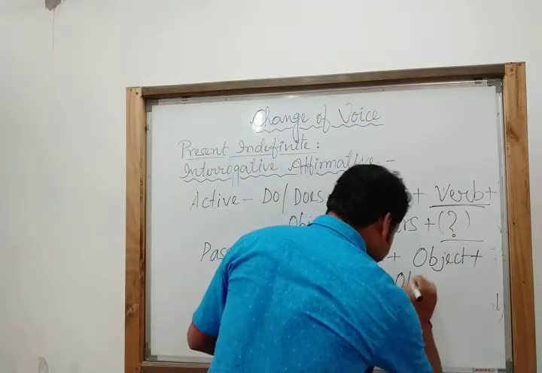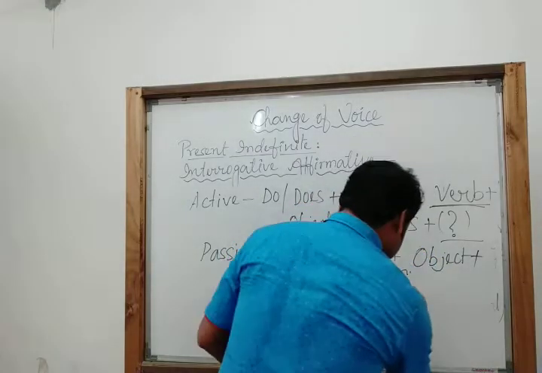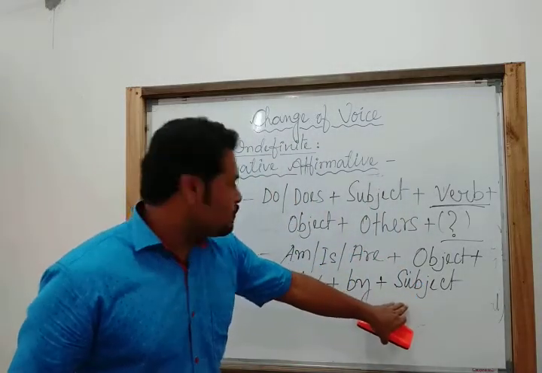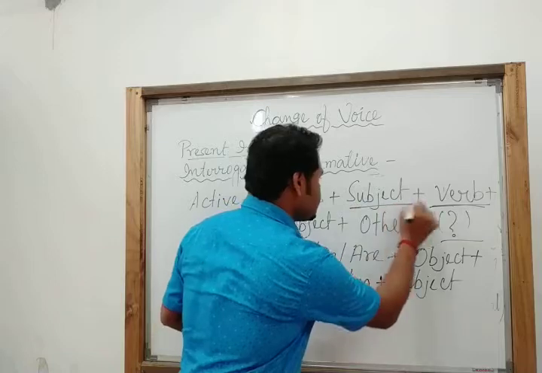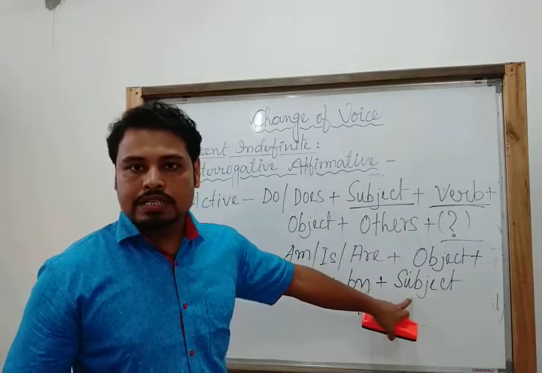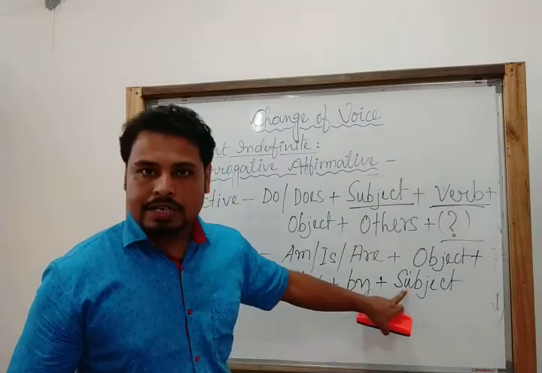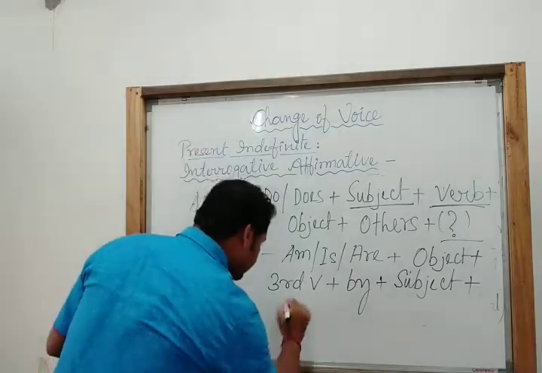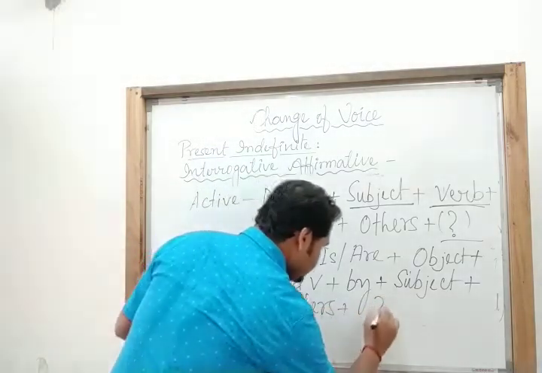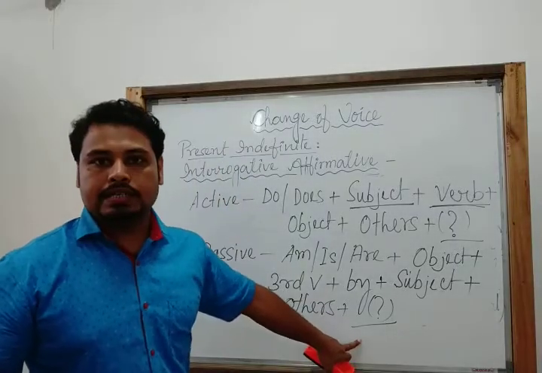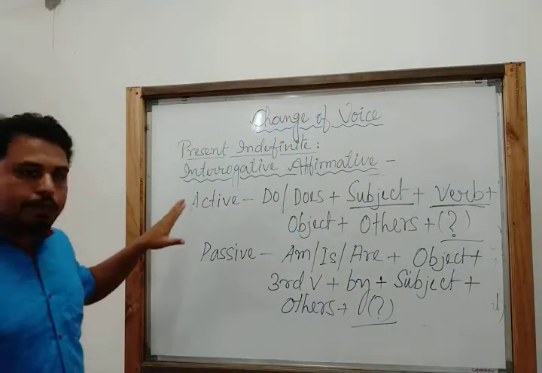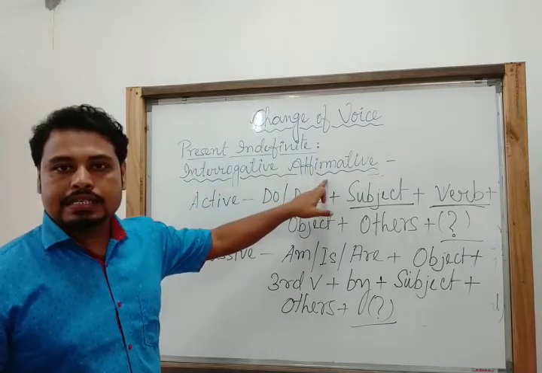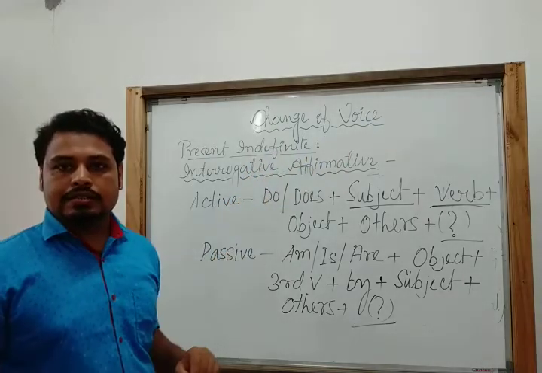Then in place of the object, we have to use the subject of the active sentence, plus others if any, plus obviously the note of interrogation. So this is both the active and the passive structure of the interrogative affirmative sentences in present indefinite tense.